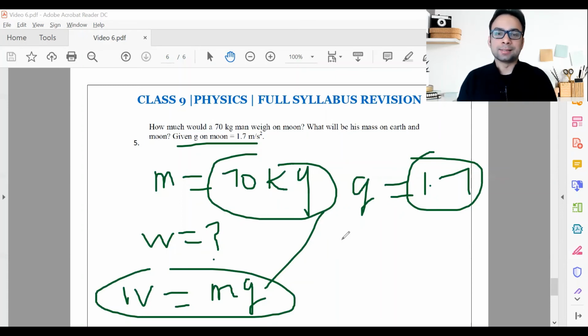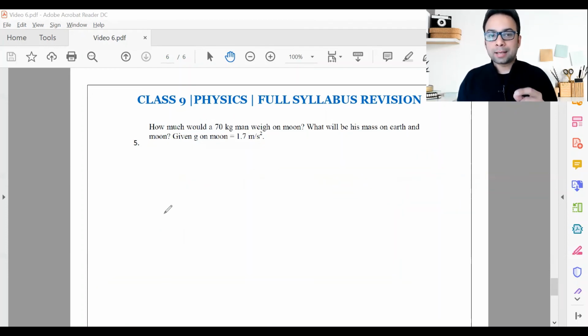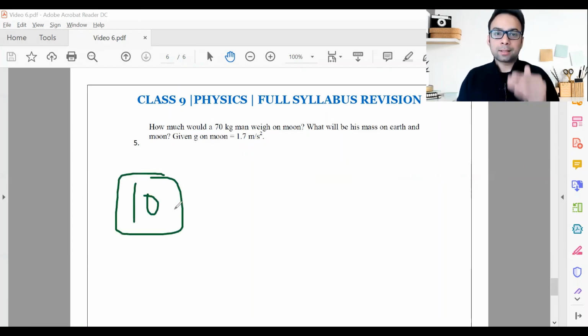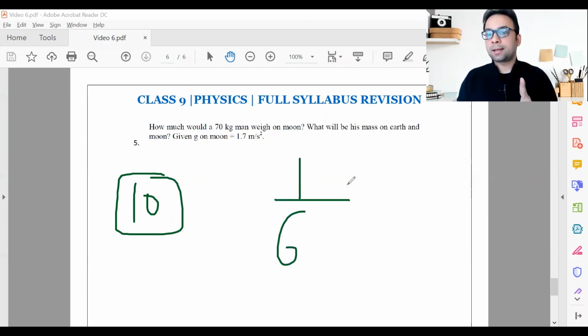As simple as this. So even if, let's say, they don't give the value of g in the paper, you can still apply that concept. The acceleration due to gravity on Earth, for example, is 10, rounding off, meter per second square. Then acceleration due to gravity on moon, remember, is 1/6 the acceleration due to gravity on the Earth.